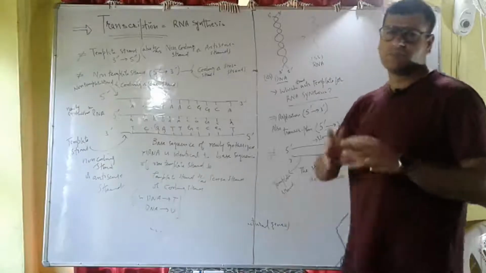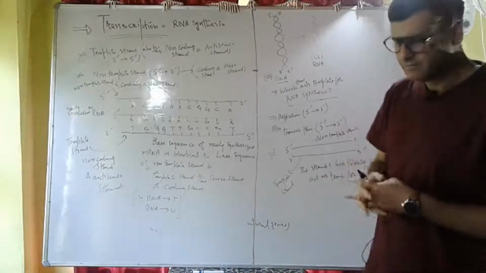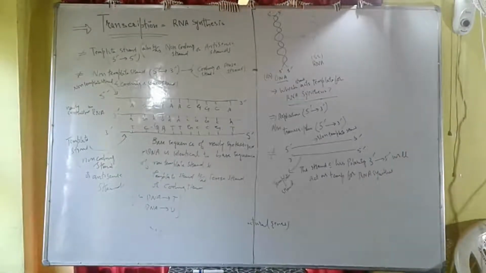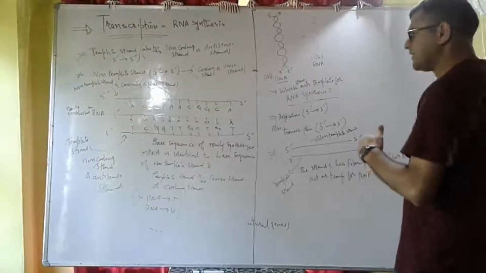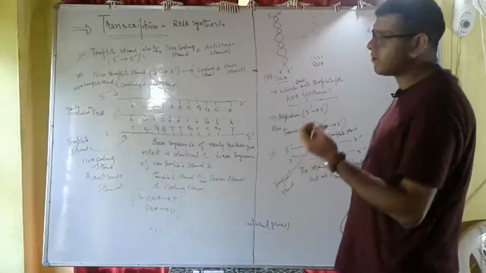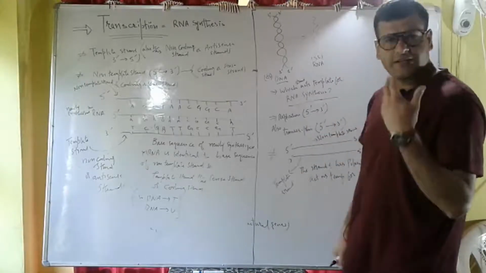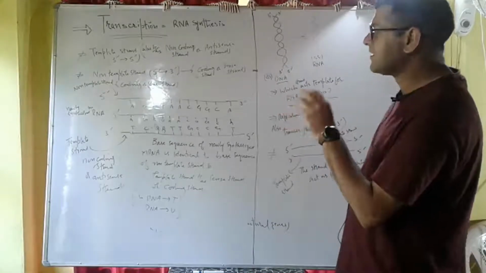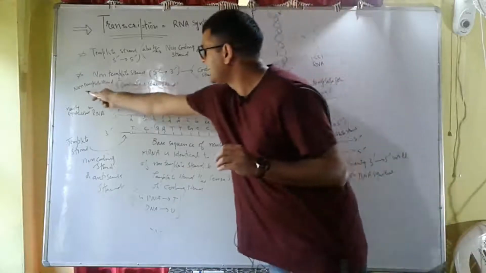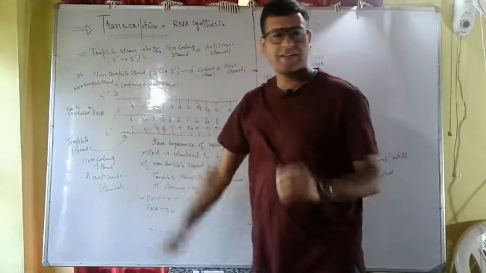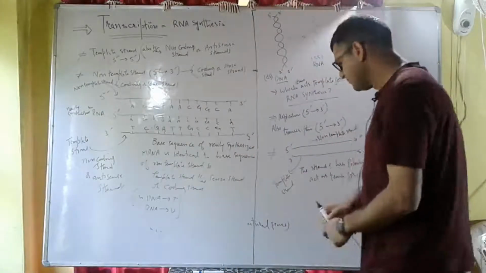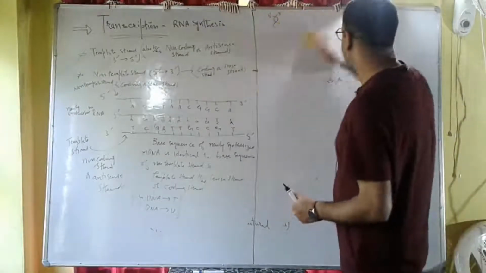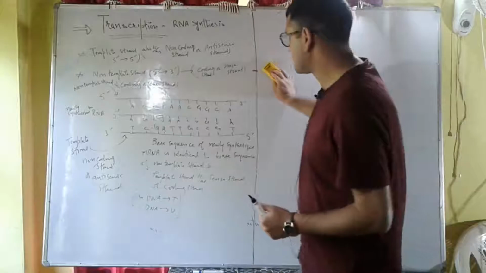The strand which has polarity 3' to 5' direction will act as a template strand, because transcription or RNA synthesis takes place in the 5' to 3' direction, and this template strand is also called non-coding strand or antisense strand, whereas this non-template strand is also known as coding strand or sense strand. It has polarity 5' to 3' direction.